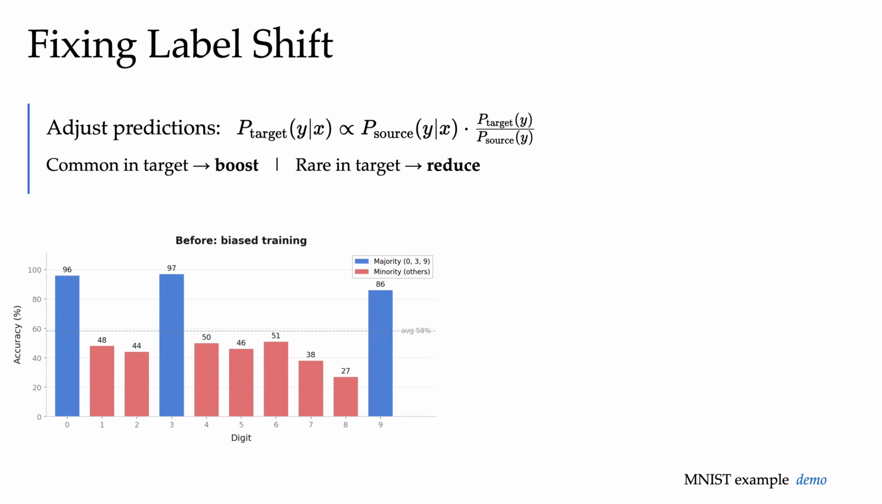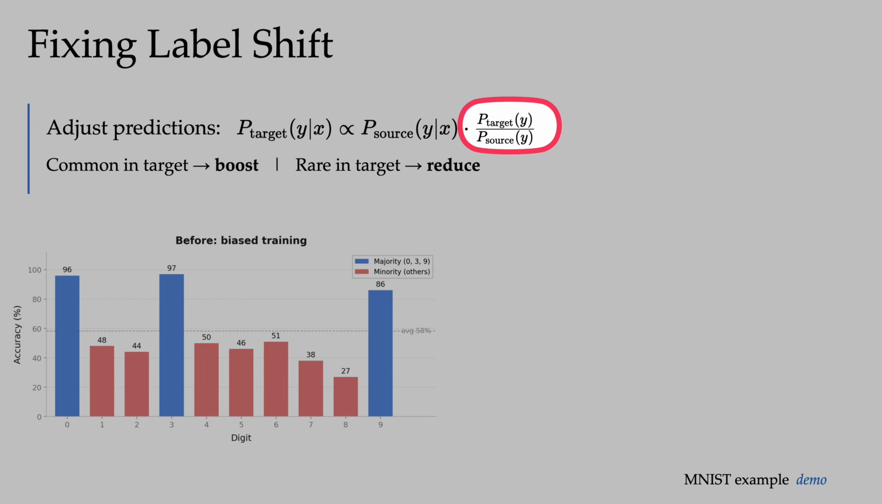The fix has a formal name, prior correction, which is basically Bayes' rule in disguise. Mathematically, we can write P(y | x) under the target domain as proportional to P(y | x) under the source domain multiplied by a ratio. This ratio is given by P(y) under the target domain over P(y) under the source domain. In plain English, this means take our trained model's prediction and multiply it by a correction factor, a correction ratio. And that correction factor is how common each class is in the target domain versus the source domain.